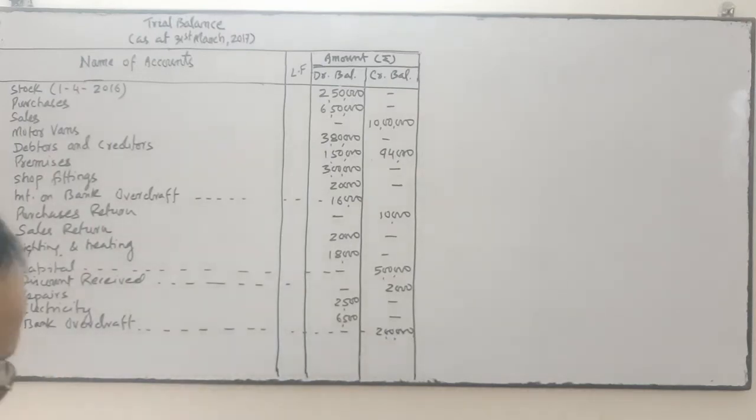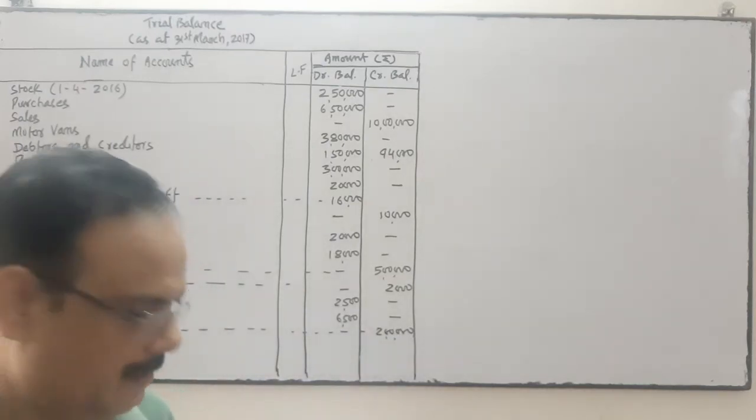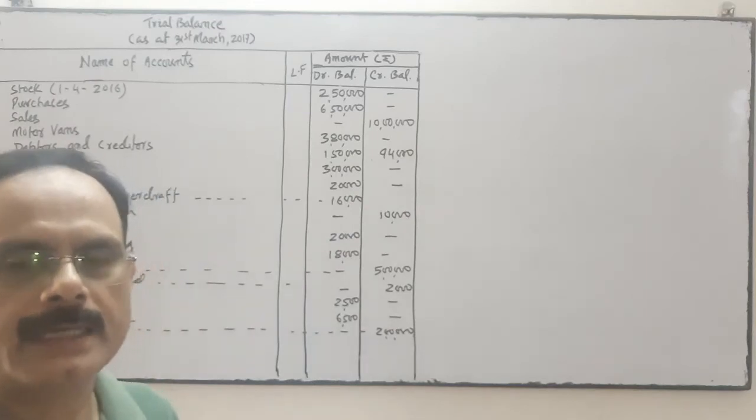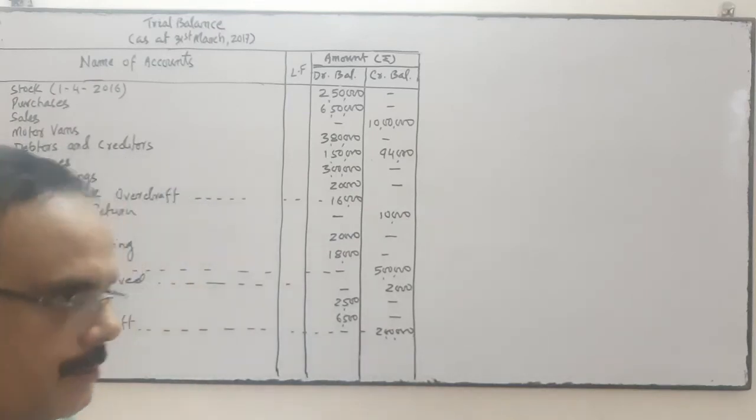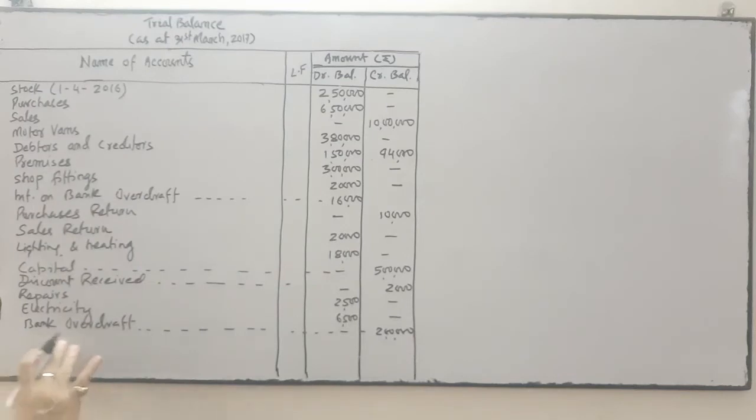Stock on 31st March 2017, it's a closing stock. This will not be inside the trial balance because it is not adjusted. So we are not going to write the closing stock over here.